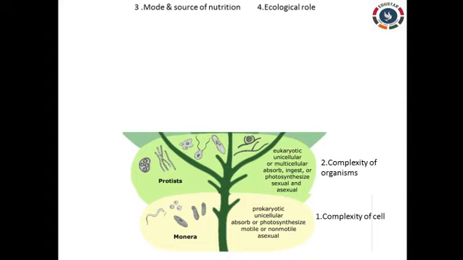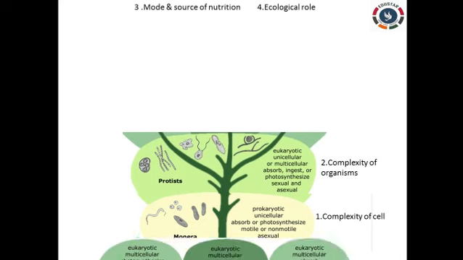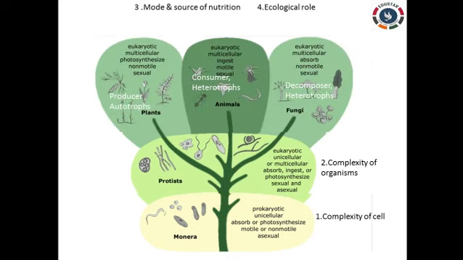The next is based upon the mode and source of nutrition as well as the ecological role, that is the biological role. We are classifying the organisms into three kingdoms: we know plantae, animalia, as well as the fungi. Coming to the mode of nutrition, we have two modes: one is autotrophs and another is heterotrophs. Autotrophs, listen carefully, are the organisms which are able to synthesize their own food material. For example, plants synthesize their own food material with the help of sunlight, is it right? So plants come under autotrophs.